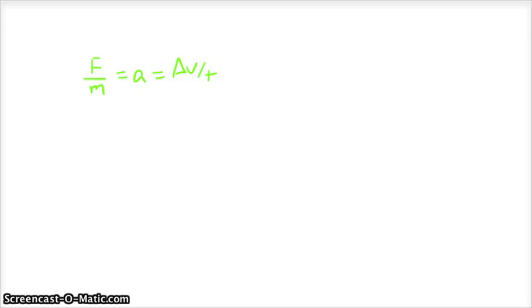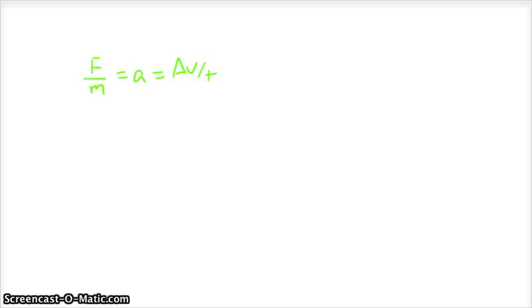Well, let me give you another one. Let's say that we've got a car. Let's say that this car is moving 60 miles an hour, and then suddenly we slow it all the way down to zero. Is this car going to have more inertia when it's going 60 miles an hour at top speed? Or is it going to have more inertia when it's almost at a stop, going maybe 5 miles an hour? You should have answered that it actually has the same amount of inertia both times.